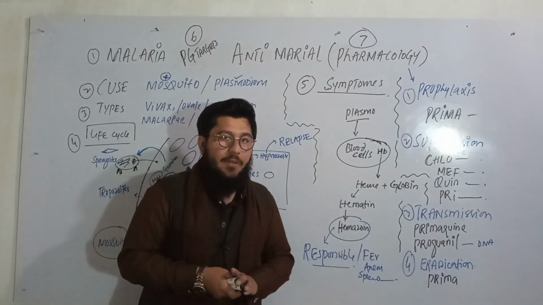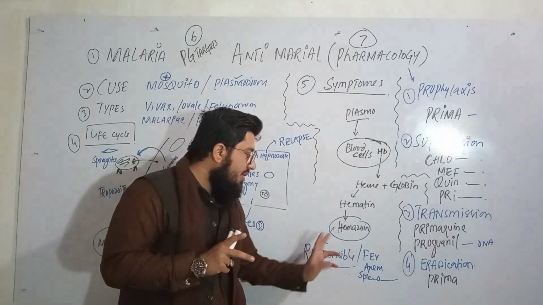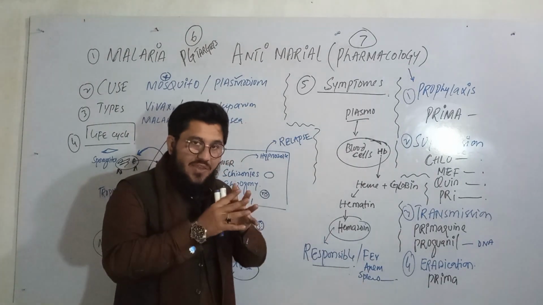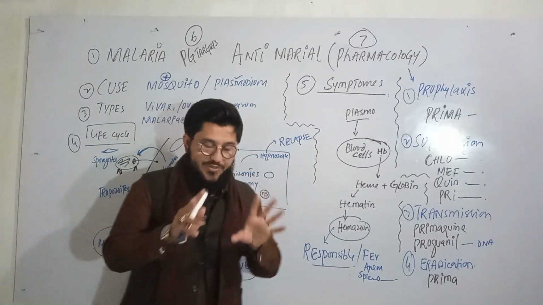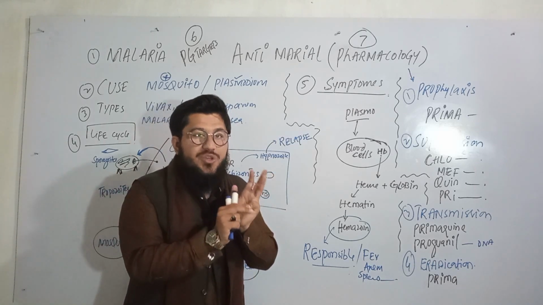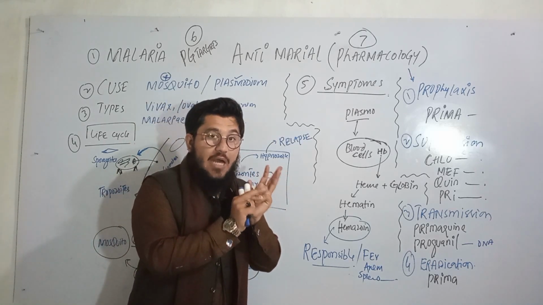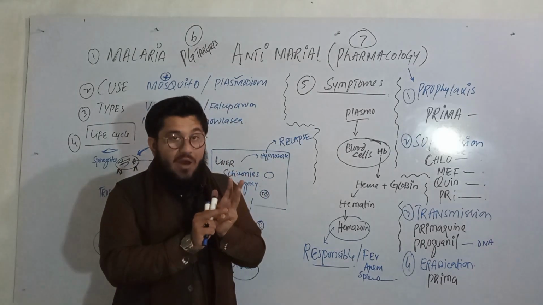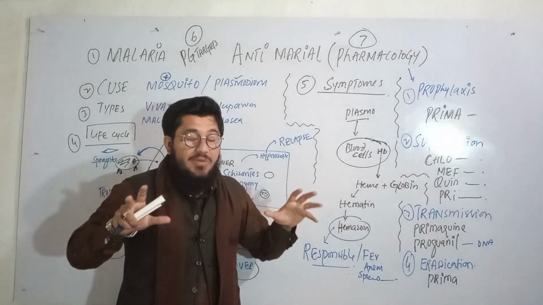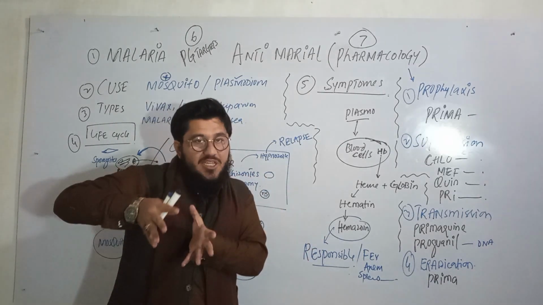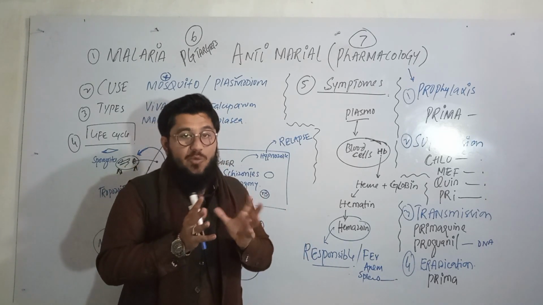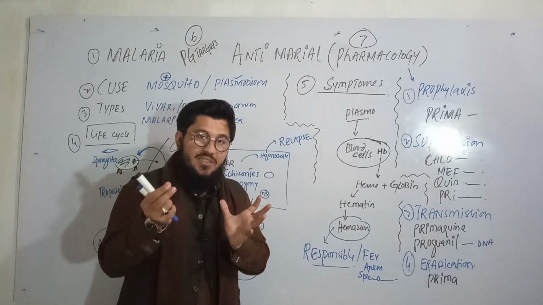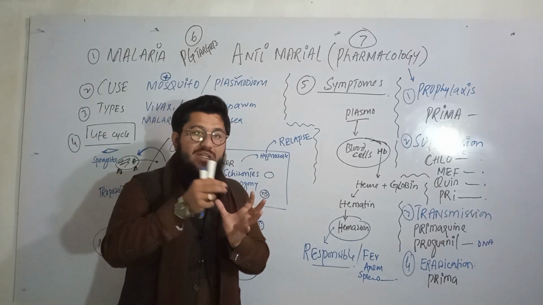Now this hemozoin, which is synthesized, is then responsible for the fever, anemia, and splenomegaly. We can understand that hemozoin will cause the fever, and it will cause the anemia because it is breaking the RBCs. And how is it causing splenomegaly? Very simple. You know about the spleen, which is actually a graveyard for the RBCs. Several RBCs are destroyed. These RBCs will be moving towards the spleen, the graveyard, so all these dead RBCs will be shifted there.